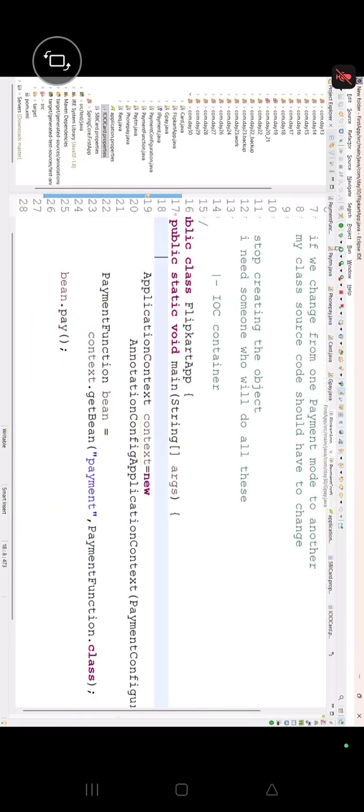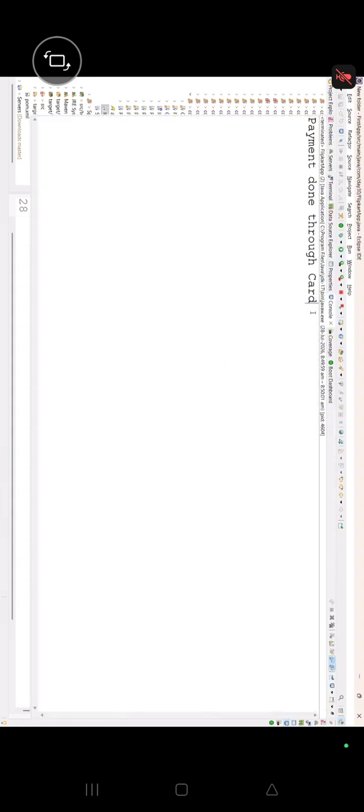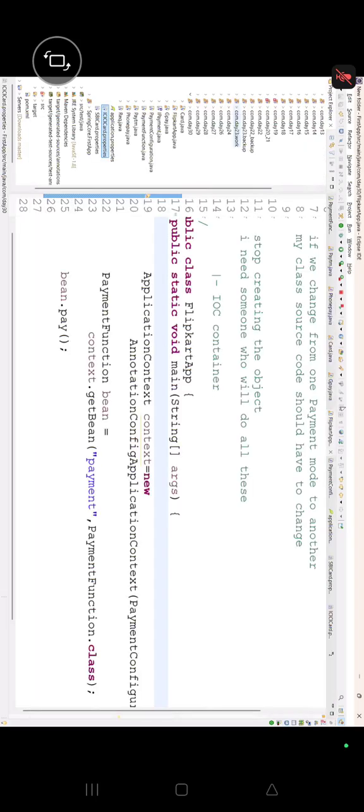Huh? Are you sure? I didn't give the name. Right? But it will execute. Give the name, right? Otherwise, I can show you this one. Now, Flipkart is there. When I run this application, you can see it is paying through card or not. I mean to say we should give the name based on that. Then you will get SBI or ICICI, right?